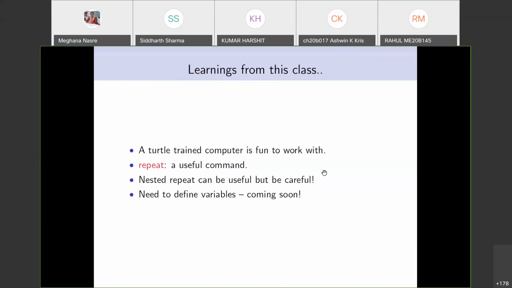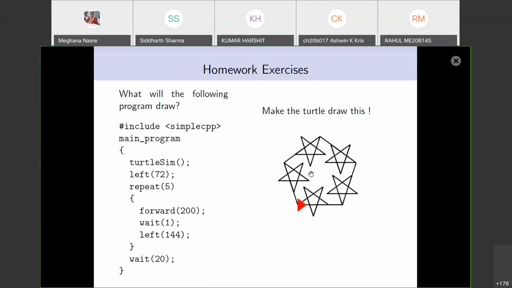At this moment, I have something that you will do at home as a homework exercise. These are two things that you will do. You are going to look at this program and hand run it and tell us what it does.